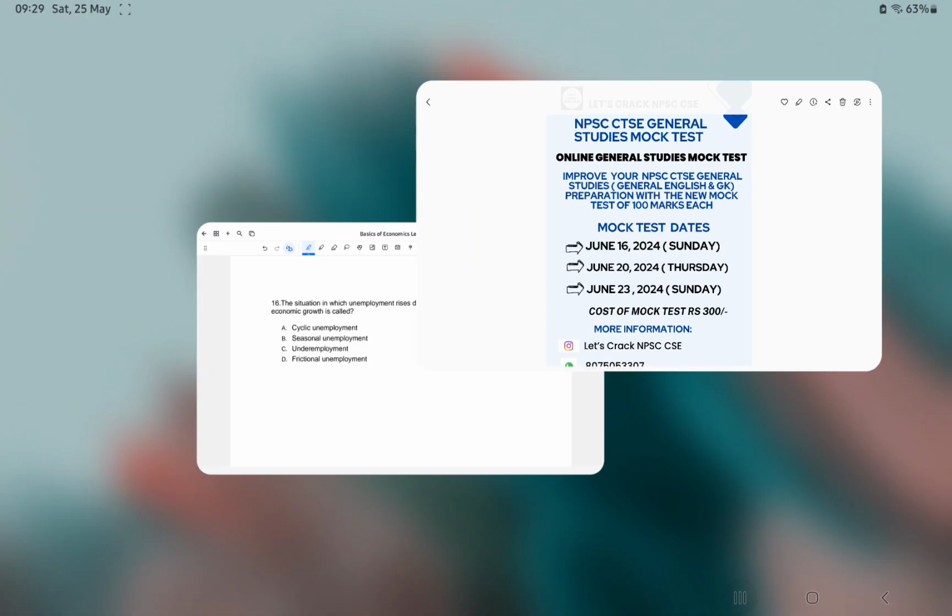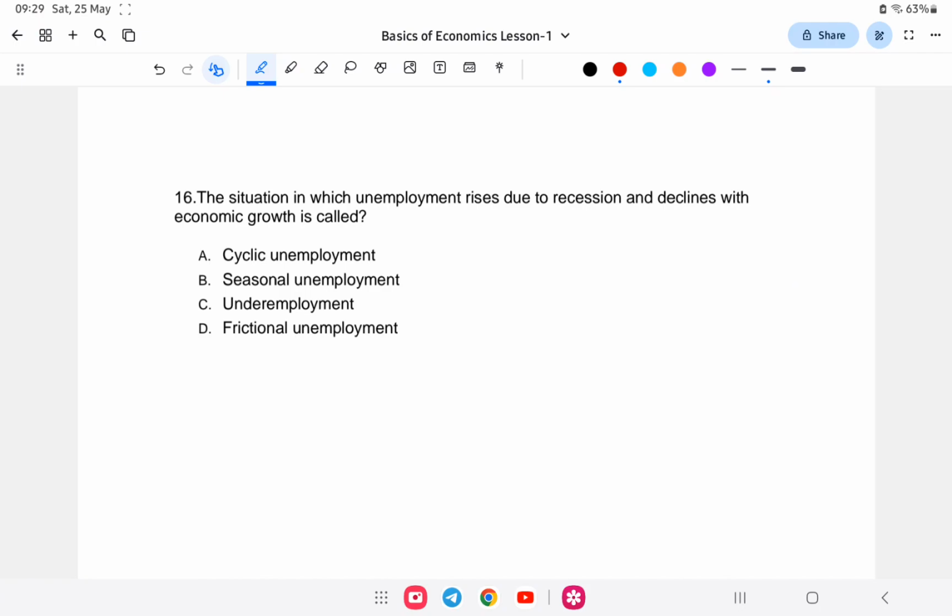So let us start with the class on economics. Question number 15, question number 16 to 20, and we'll be studying each and every topic very seriously and in a very detailed manner. So first question: the situation in which unemployment rises due to recession and declines with economic growth is known as? Is it A, cyclical unemployment, B, seasonal unemployment, C, underemployment, or D, frictional unemployment?